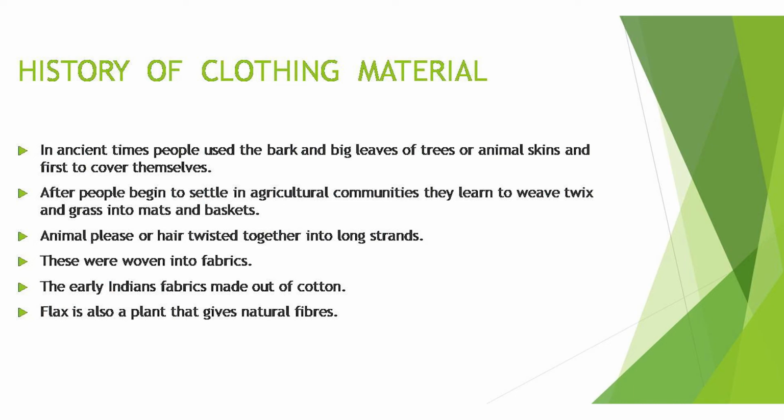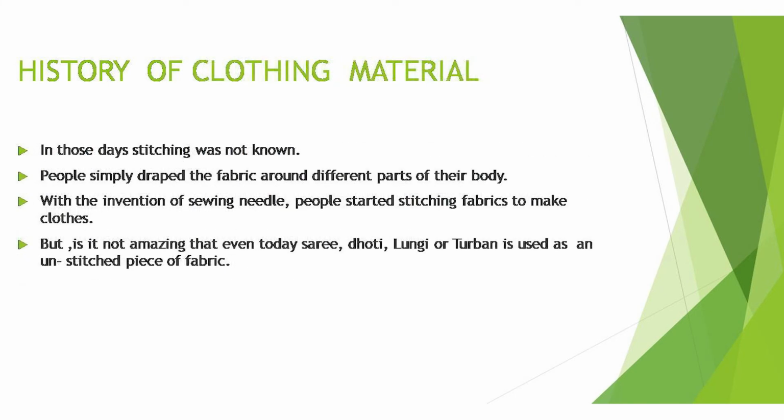The early Indian fabric was made out of cotton. Flax is also a plant that gives natural fibers. In those days, stitching was not known. People simply wrapped the fabric around different parts of their body. With the invention of sewing needles, people started stitching fibers to make clothes. But is it not amazing that even today, sari, dhoti, lungi or turban is used as an unstitched piece of fabric?